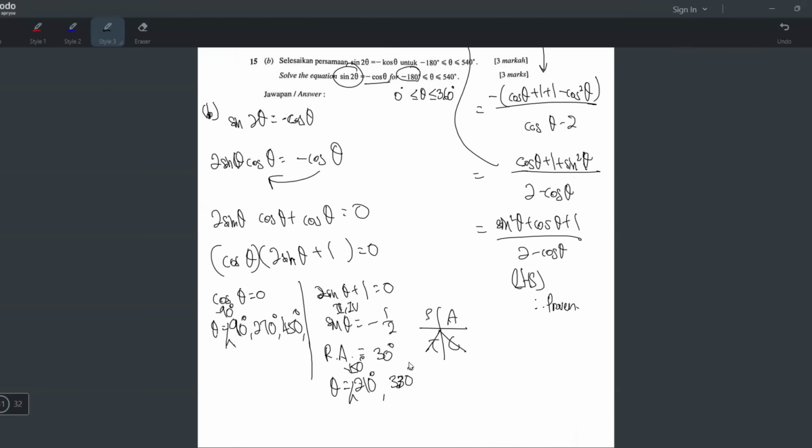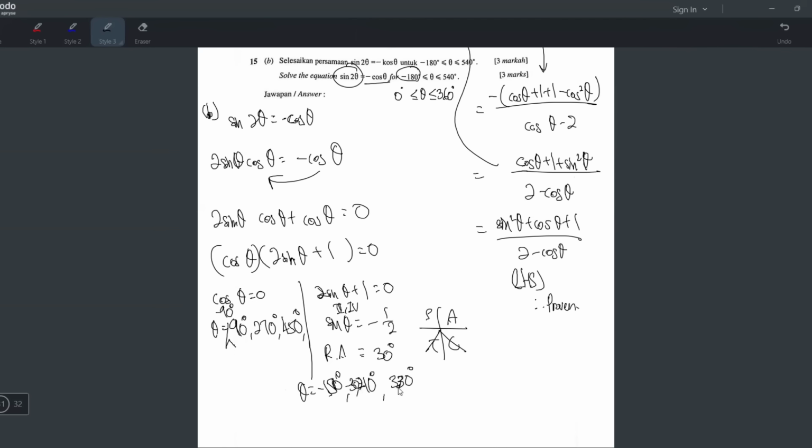Now for the final one, 330 minus 360, negative 30. And tell me, negative 30, is it in this range? Yes. It's bigger than negative 180, right? So negative 30 should be one of the answers here. Okay lah, I think I just padam, start from negative 150, and then negative 30, followed by 210.